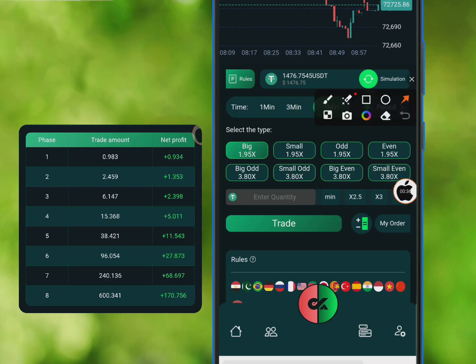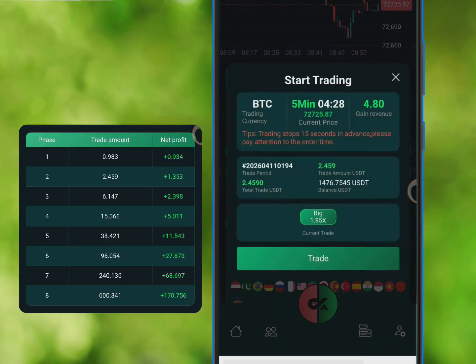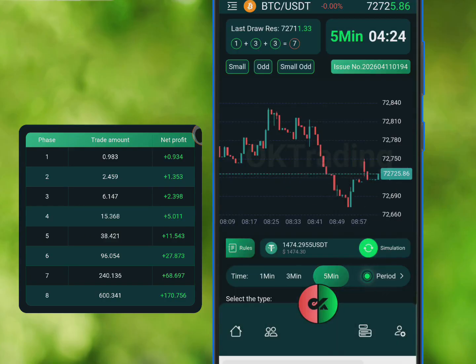I have just clicked on that and now working with my calculator, I need to put in the next amount on the face count. Okay, that's 2.459. Click on trade and click on trade. Waiting for the time countdown now so we can get the results of this trade. I'm still going to pause this video while we wait.